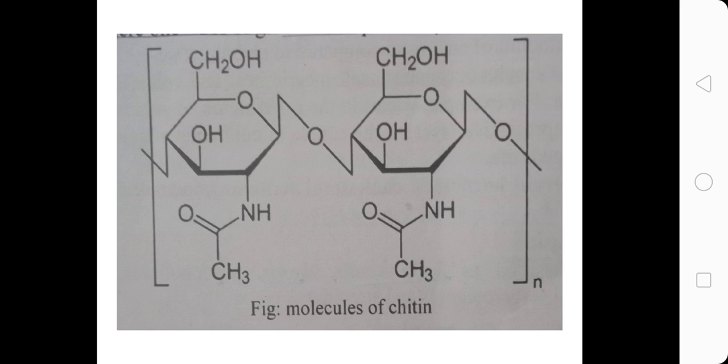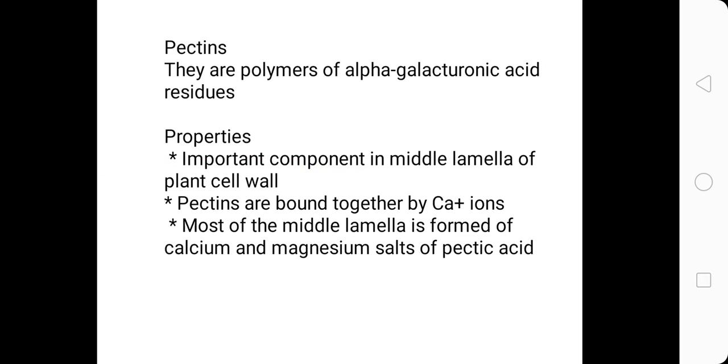Here we can see the structure of chitin, and you can see that there are two glucose molecules, and below you can see NHCOCH3 group in both glucose molecules. So this is how chitin is formed. Next polysaccharide is pectin. What are pectins? They are polymer of alpha galacturonic acid residues. So what are their properties?